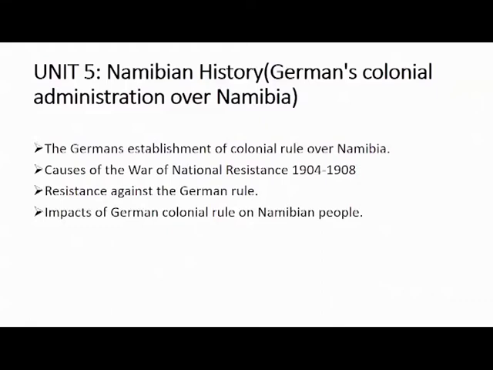If you want to know the nature of Germans' colonial rule in Namibia, you should first know the reasons or how the Germans established it. Remember, there are those certain groups that came to Namibia: the missionaries, the traders, the explorers, the settlers. Now when they came, you should know how they started establishing the Germans' colonial rule over Namibia. Think of the Angra Pequena stories, when they bought a piece of land.